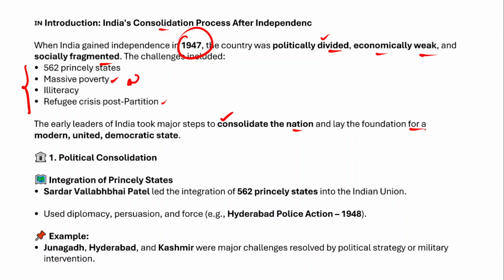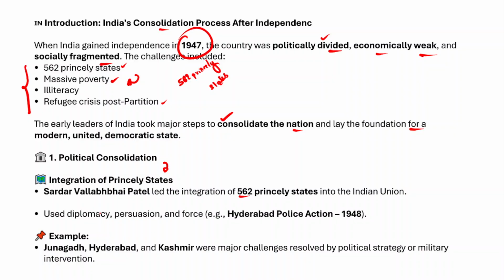If we talk about the political consolidation, leaders like Sardar Vallabhbhai Patel played an instrumental role when it comes to the integration of the princely states, right? Because as I've already told you, there were 562 princely states existing. And in fact, he played an instrumental role in the integration of the 562 princely states into the Indian Union.